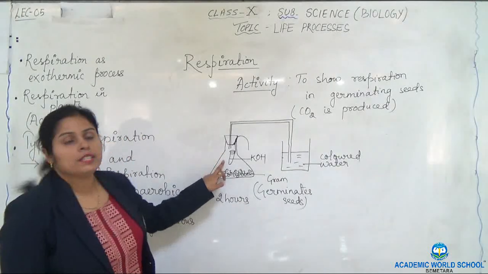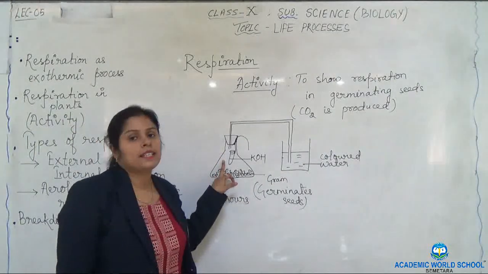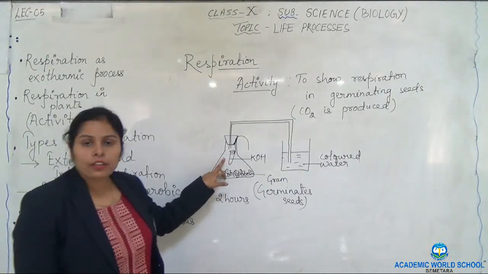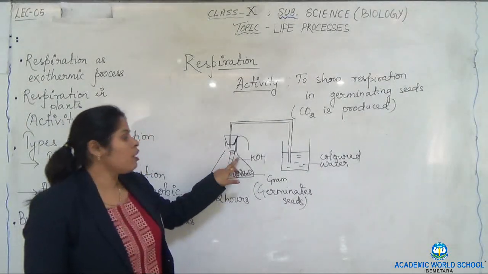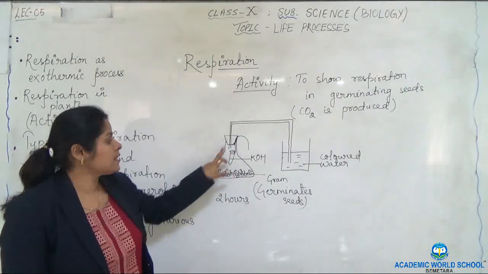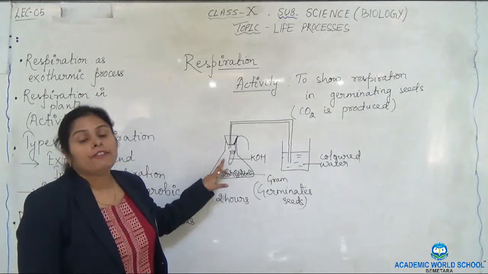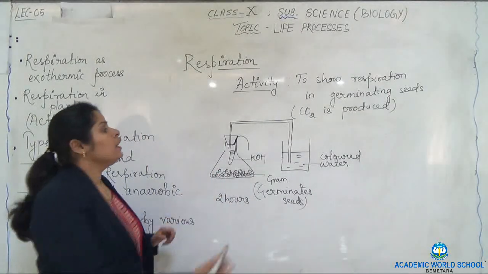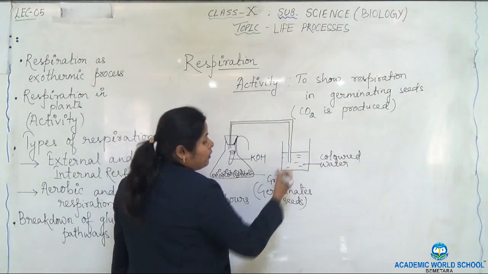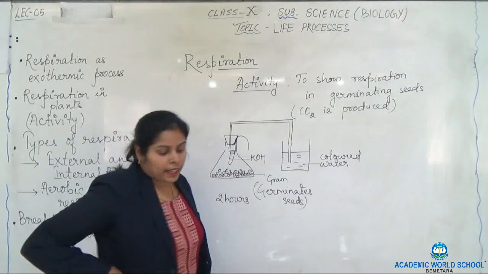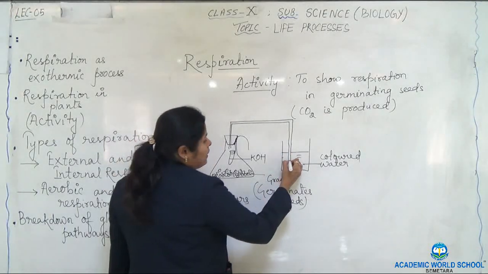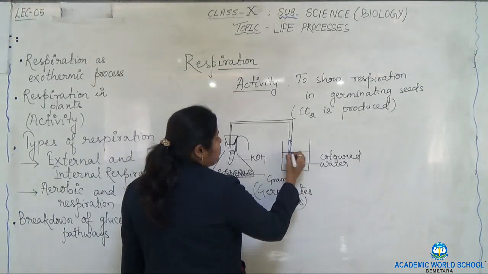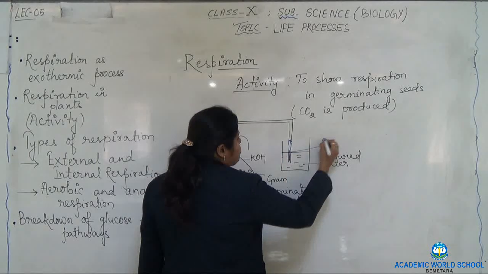The oxygen that was present is already consumed in the process of respiration by the germinating seeds, and the carbon dioxide which is produced is absorbed by KOH. So inside the conical flask a kind of vacuum forms and a suction pull is developed, which is responsible for making the colored water inside the bent tube rise. Suppose I mark this position as the initial position.